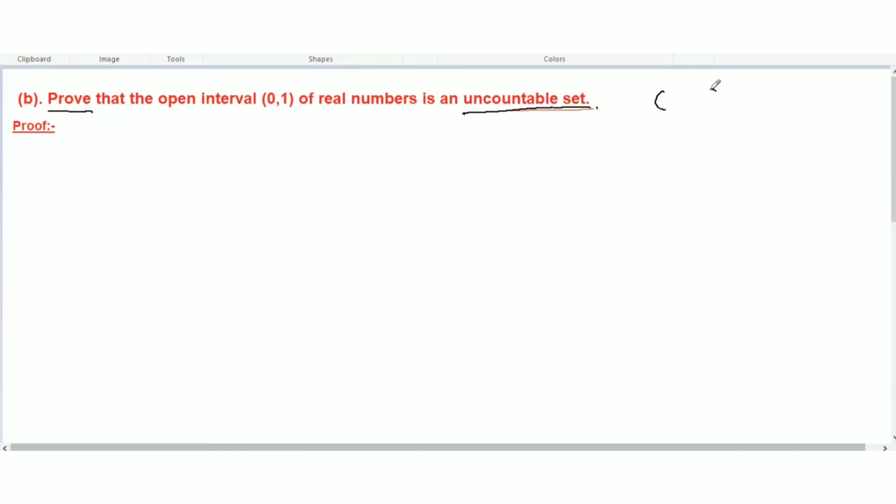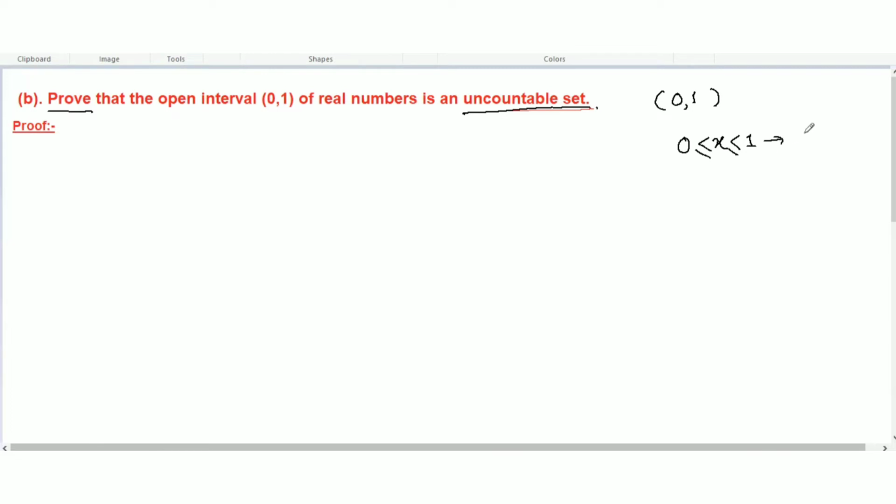If some set is 0 and 1 here, this is the interval. How do we write this in interval notation? What does that mean? Between 0 and 1, some x will be there, so x is greater than or equal to 0 and x is less than or equal to 1.